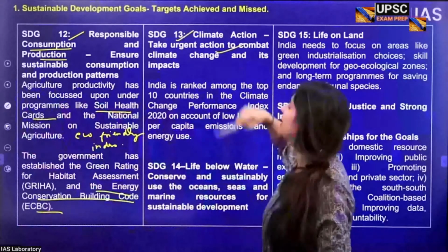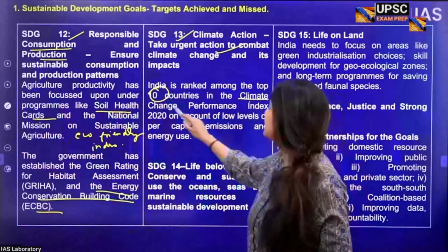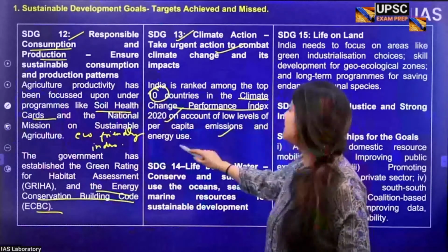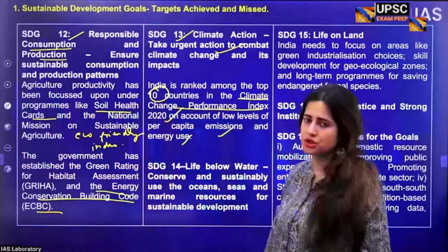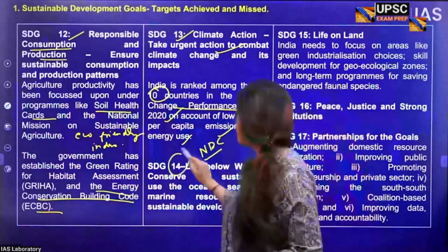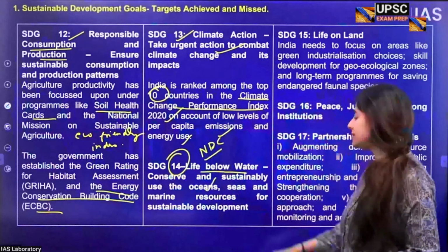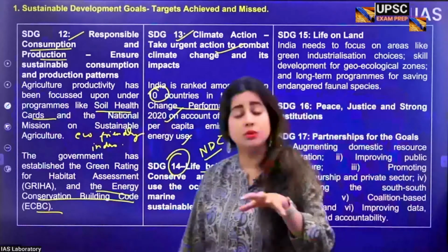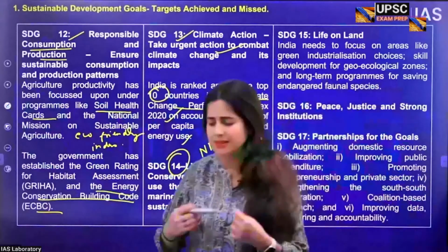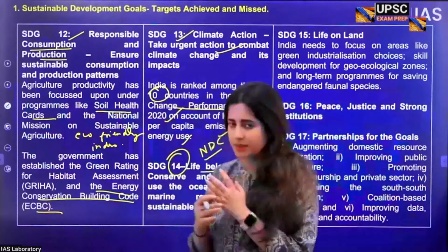SDG 13 talks about urgent climate action. India is among the top 10 countries in the Climate Change Performance Index 2020, which is very good news for us. Why? Because India has really tried to bring down the per capita level of emission and energy use. That is very good because India is moving towards achieving its NDCs. Then SDG 14 is about life below water. Here we talk about conserving ocean water, seas and marine resources by cutting down on plastic use, especially single-use plastic like plastic straws, spoons and glasses. All these ultimately land up in oceans, and that's something we must take care of.